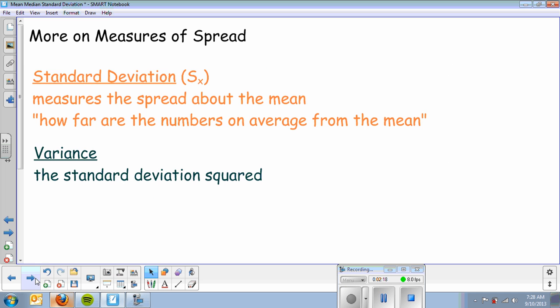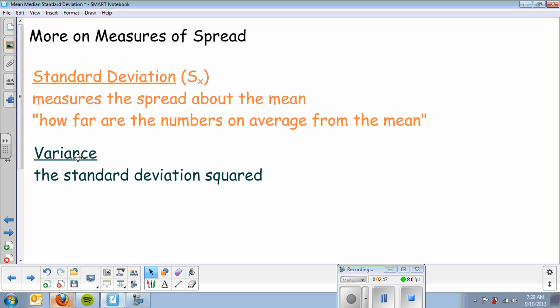Okay, more with some measures of spread. Now this is a new term, standard deviation. I spoke about it in the last video. The symbol for it is S sub x. And basically what it does is it measures the spread about the mean. There's some fancy book definitions. I like to call it, how far are the numbers on average from the mean? So if the numbers are more spaced out, you're going to have a larger standard deviation. If they're closer together, you're going to have a smaller standard deviation.